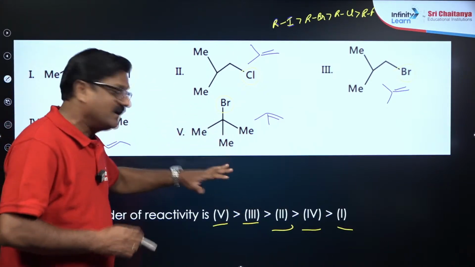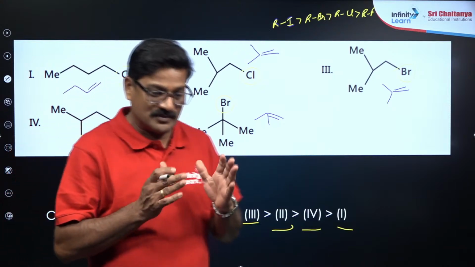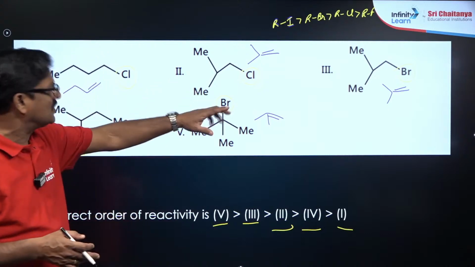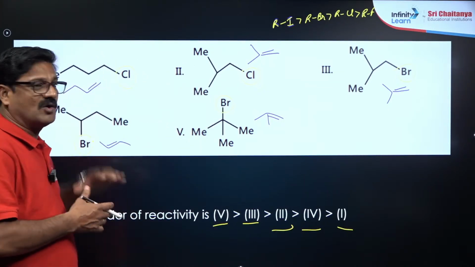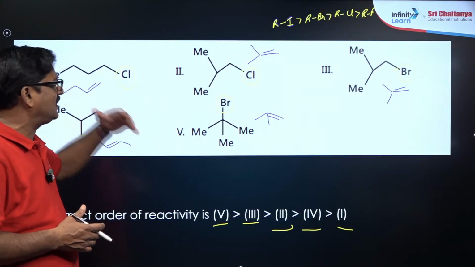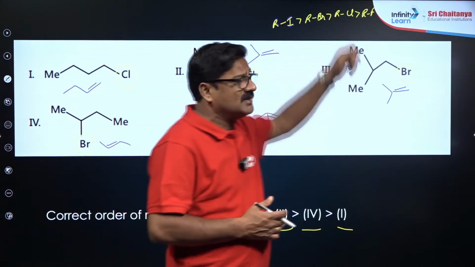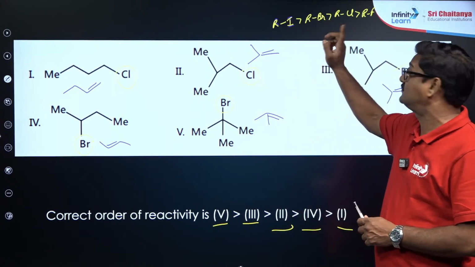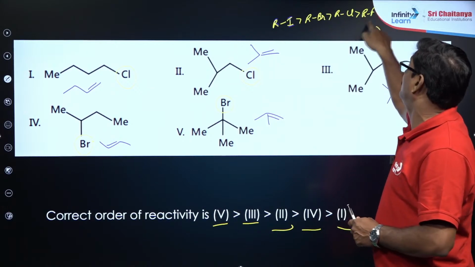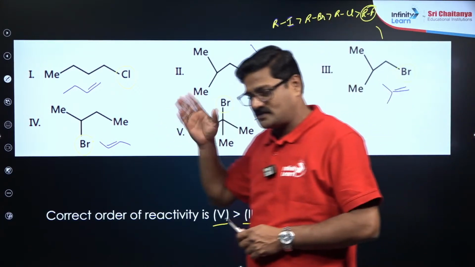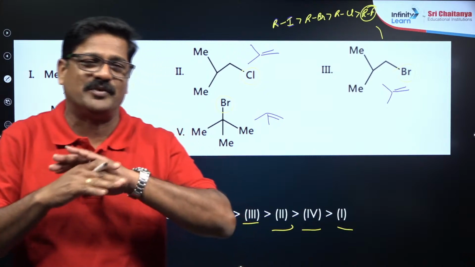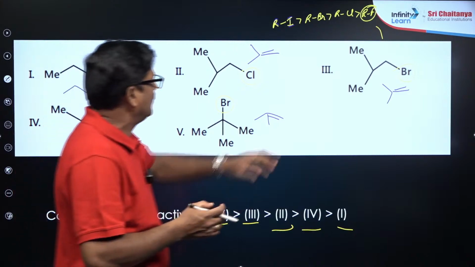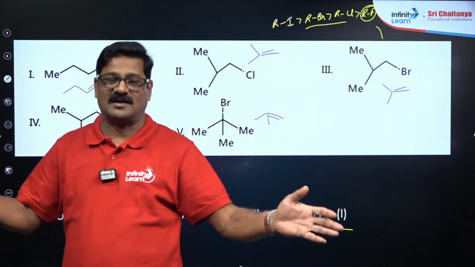So in this scenario, you are going to see the order of dehydrohalogenation asked. In this dehydrohalogenation, you have to see the stability of the alkene that is formed, and regarding the stability of the alkenes, you can arrange this order. And also bromides are there, chlorides are there. According to this order of reactivity, alkyl iodide is more reactive than alkyl bromide, more reactive than chloride, than fluoride. Whenever fluoride comes, just leave it, because alkyl fluoride has a completely different configuration and reactive nature. That's the reason I say alkyl bromide is more reactive than alkyl chloride.